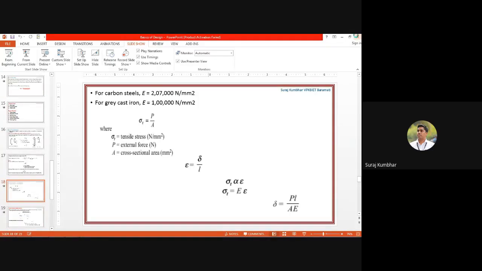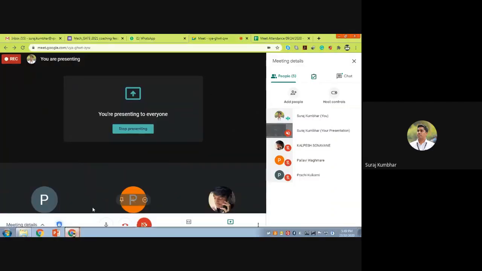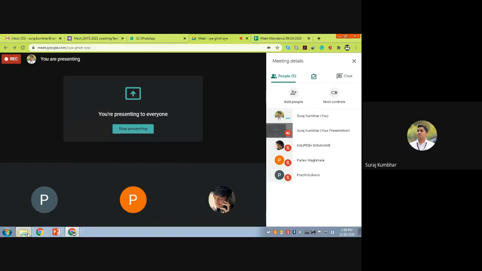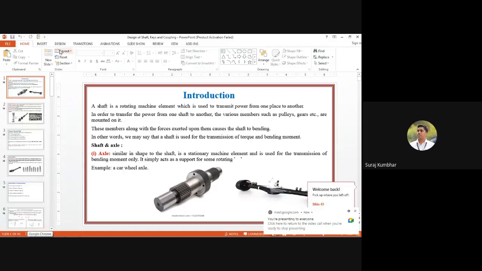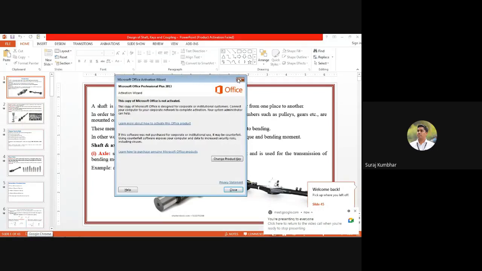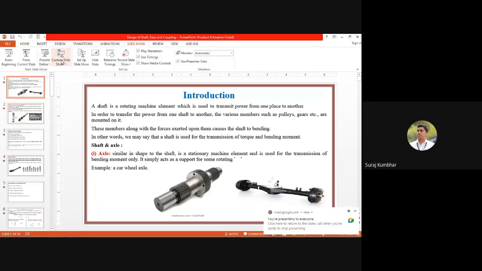Now we will see about the design of shafts, keys and couplings. We'll review that. So first we'll go for the shaft.